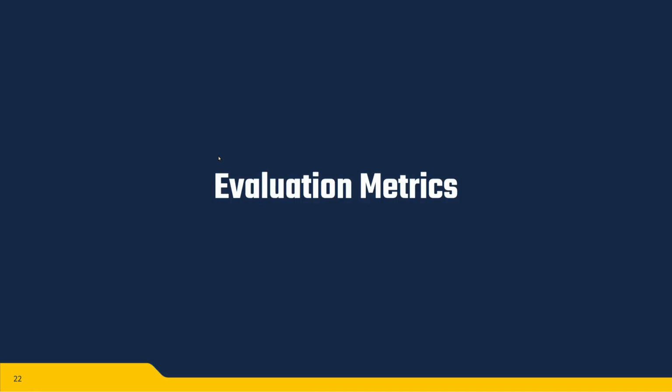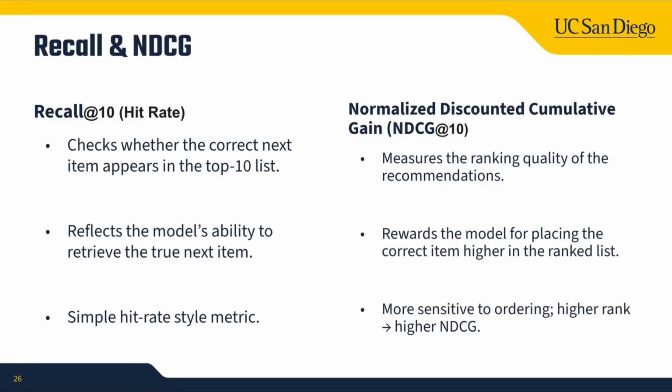Now let me briefly walk through the evaluation metrics. We evaluate performance using recall and normalized discounted cumulative gain. Recall is a simple hit rate style metric. Recall at 10 tells us whether the correct next item appears in the top 10 list, while NDCG measures the ranking quality of the recommendations and rewards the correct item for being ranked high. In other words, it is more sensitive to ordering. Higher rank leads to higher NDCG. These metrics are standard for evaluating ranking-based recommenders and allow us to compare all models under the same conditions.